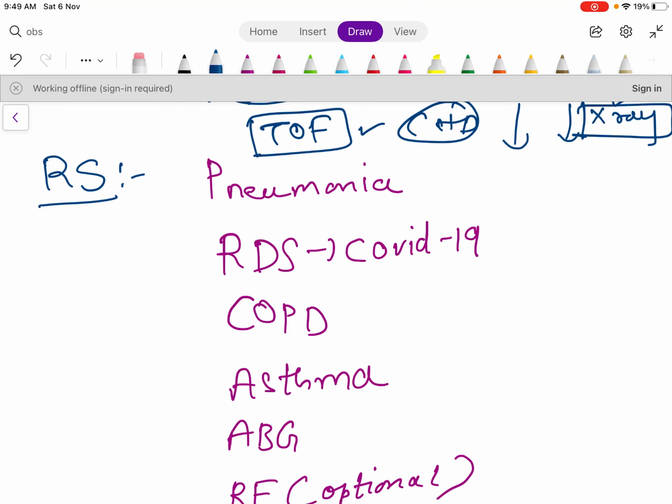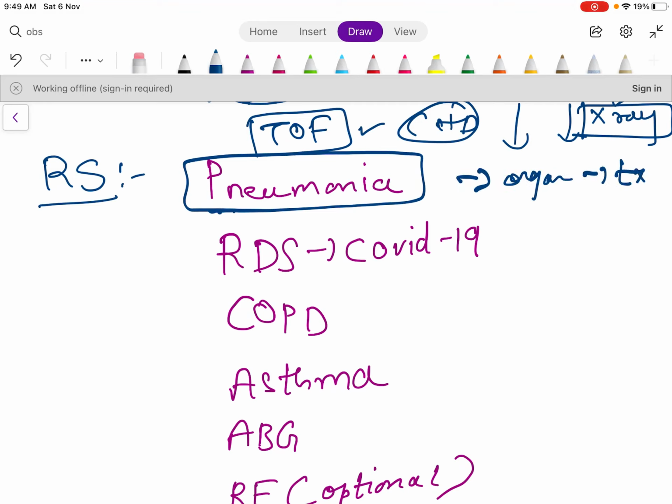Then respiratory system. From this you need to do pneumonia. They will ask you the organism and how you will approach.